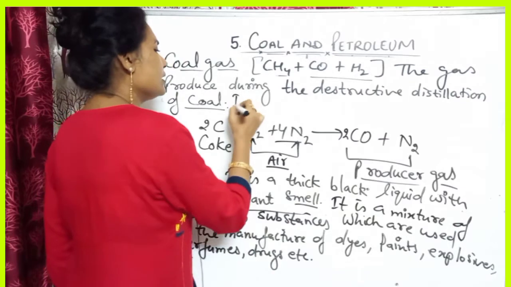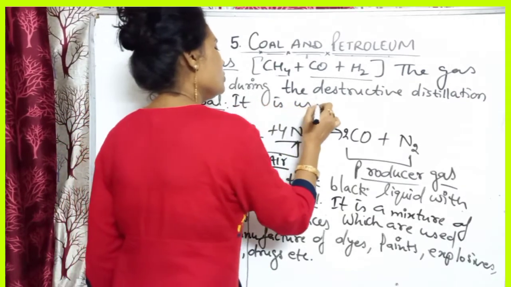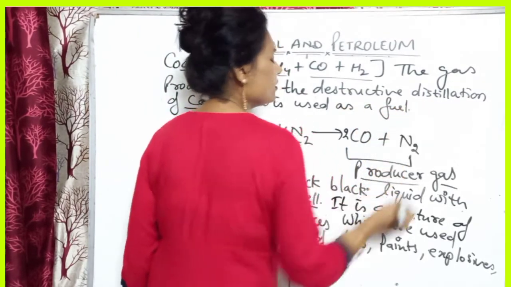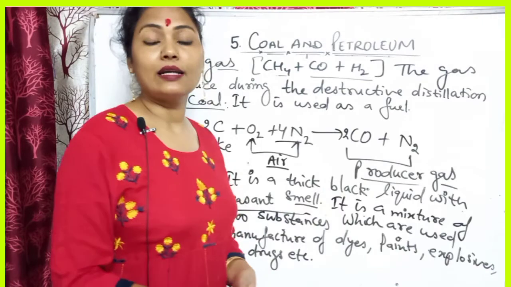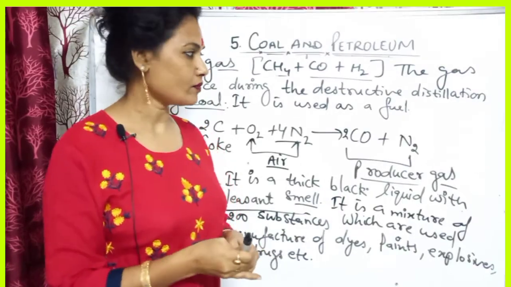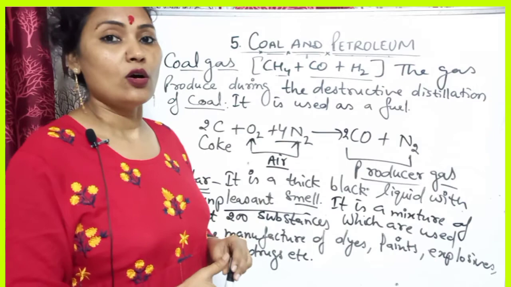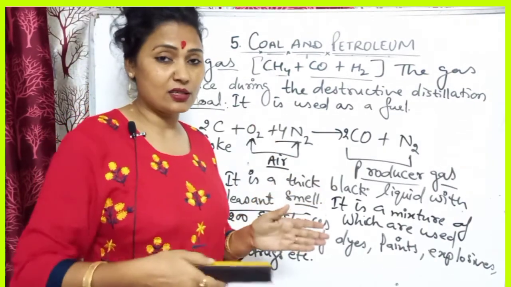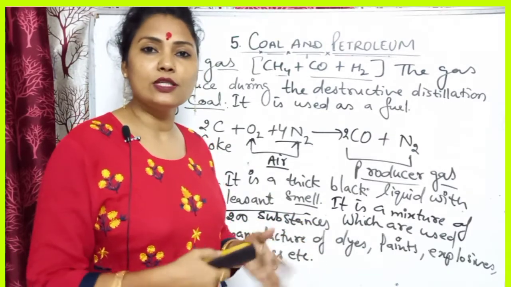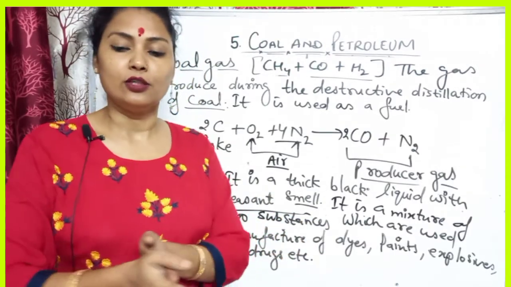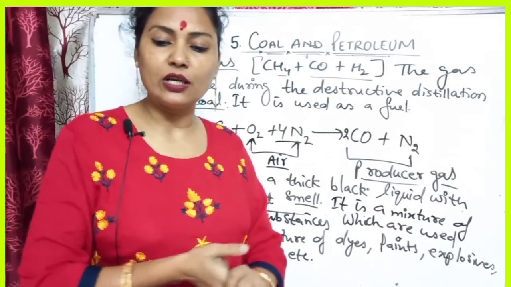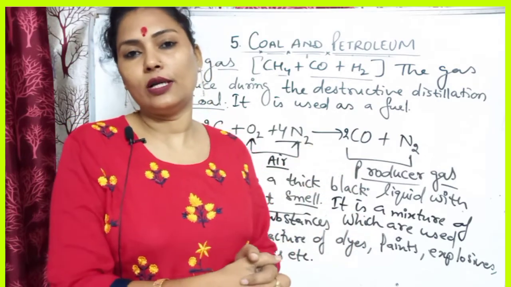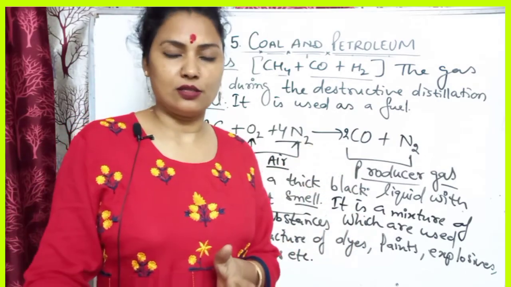You can write it is used as a fuel near the processing units of coal, where coal is heated in the absence of air. It is used in many industrial units situated near coal processing plants.